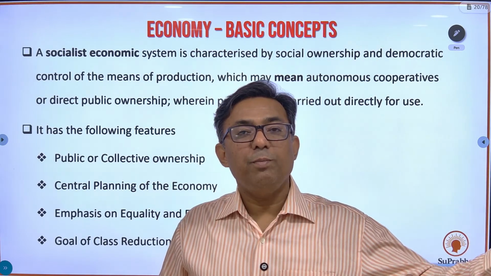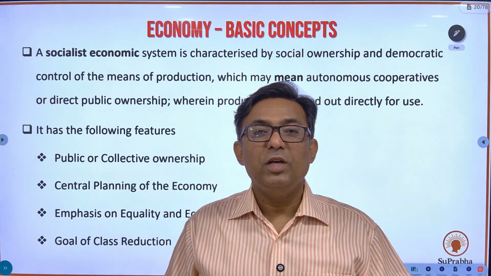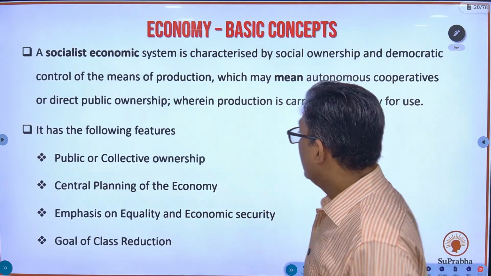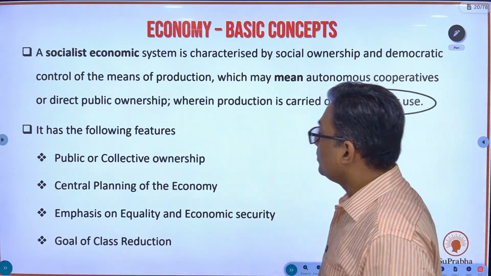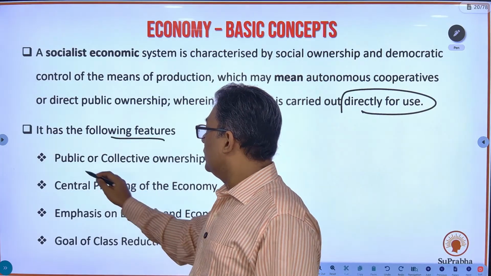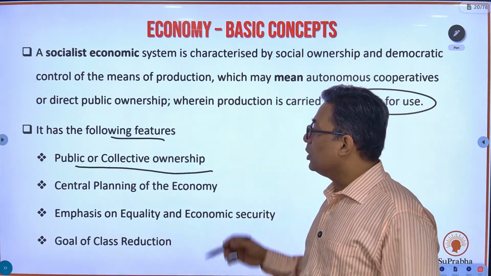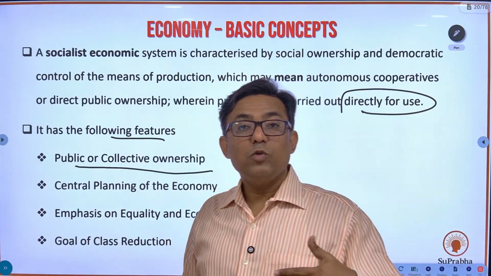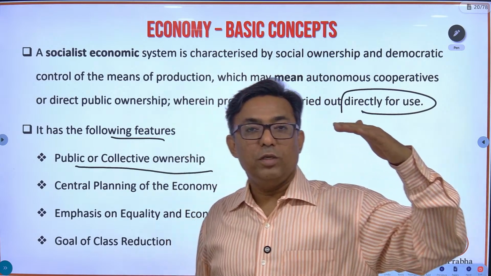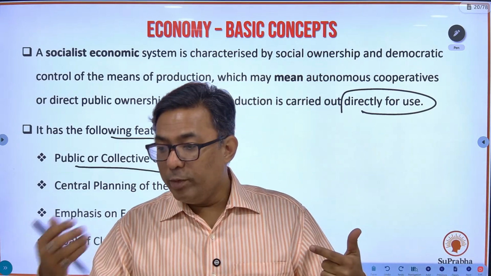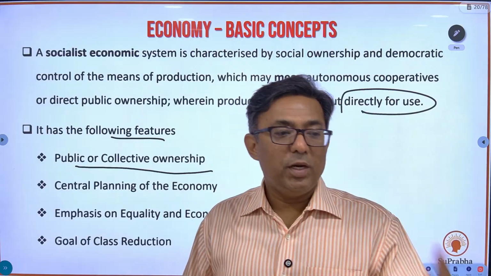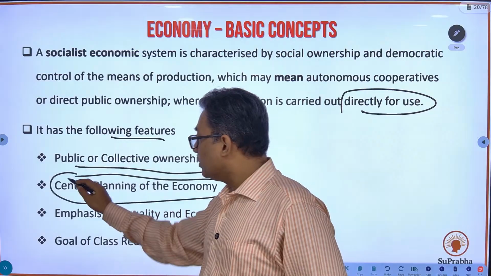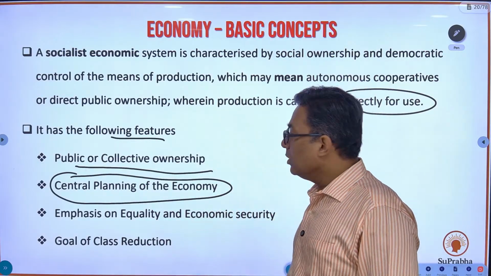Okay, whatever the PMPML buses you have, the state transport buses you have, they are all directly for consumption, not for profit. Okay, so whatever is the production, they will be directly for use. So it has the following features: public or collective ownership in a socialist economy. And since the government is owning everything, there is going to be a central planning of the economy. Why? Because government is owning everything. So how many notebooks, how many cars, how much wheat, how many buildings, everything would be decided by the government. So there is central planning of the economy in a socialist economy.